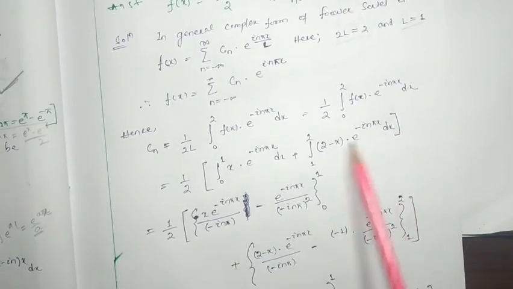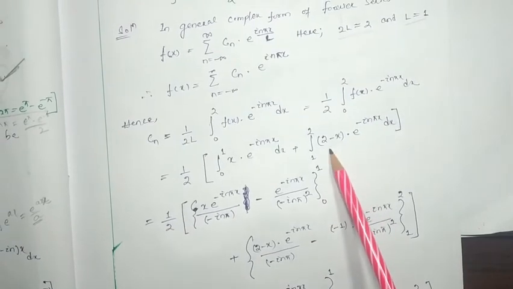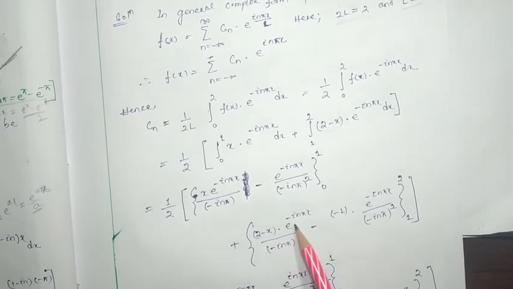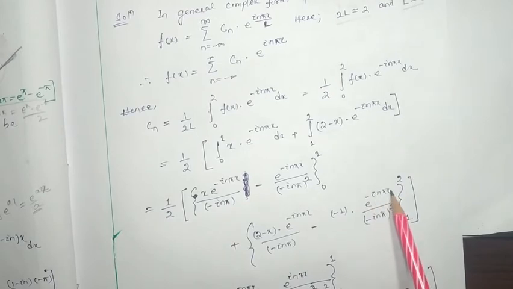And likewise, consider this as g(x) and this as phi(x), and the integration will be (2 minus x) e to the power minus i n pi x by minus i n pi, minus, the derivative of this one will be minus 1, into e to the power minus i n pi x by (minus i n pi) square, from 1 to 2.